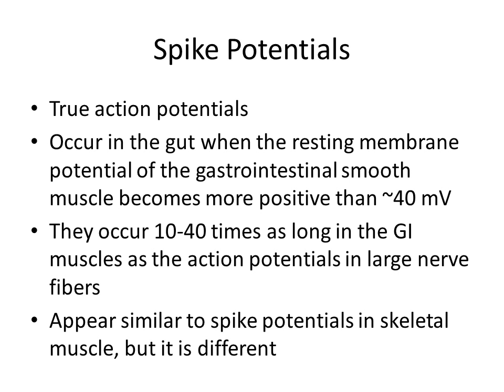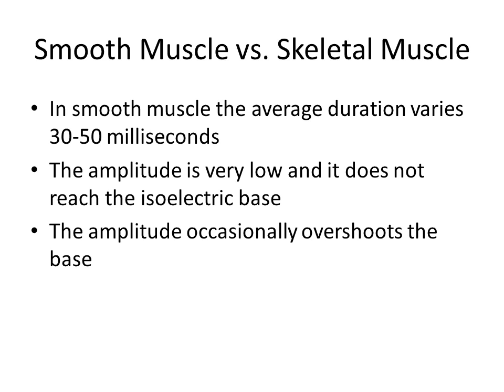They appear similar to spike potentials in skeletal muscle, but they are different. In smooth muscle, the average duration of spike potentials varies 30 to 50 milliseconds. The amplitude is very low, and it does not reach the isoelectric base. Sometimes it overshoots the base.